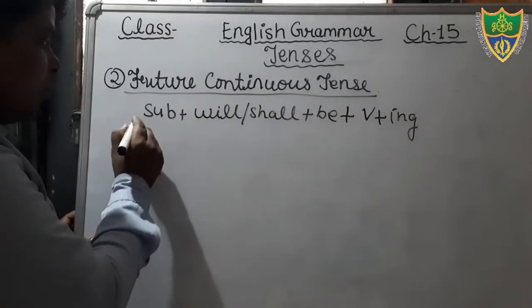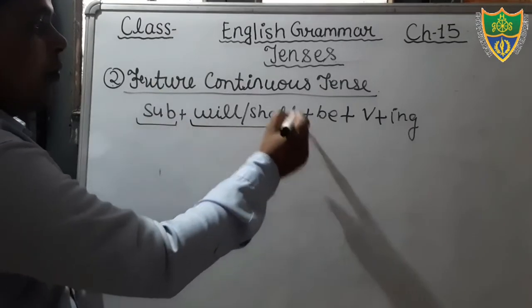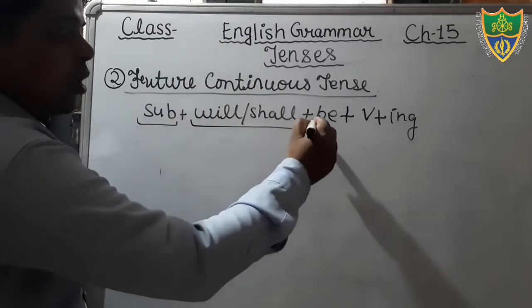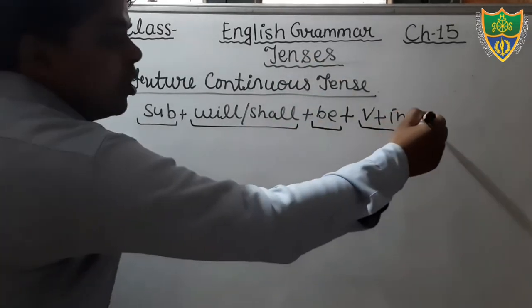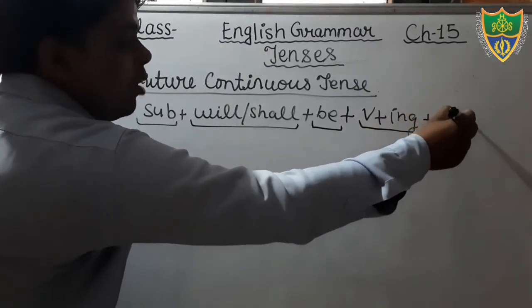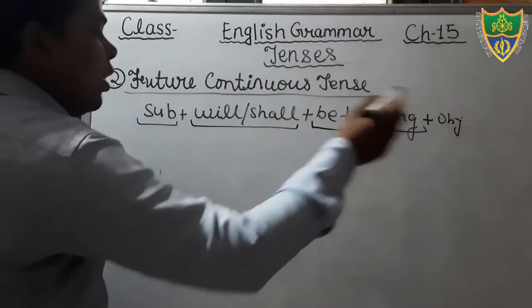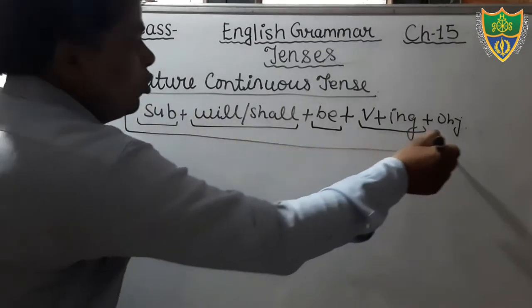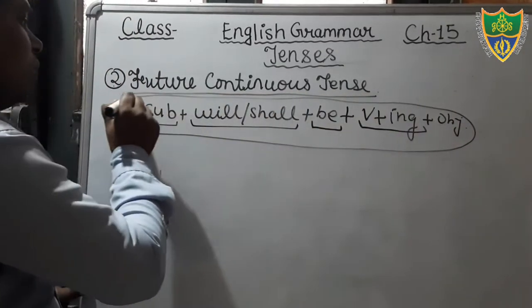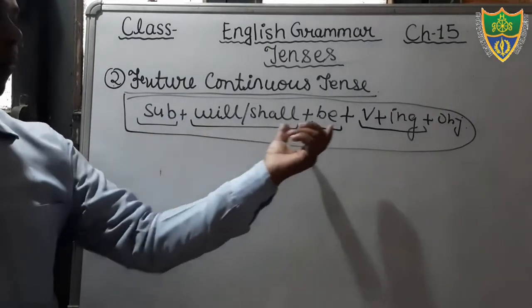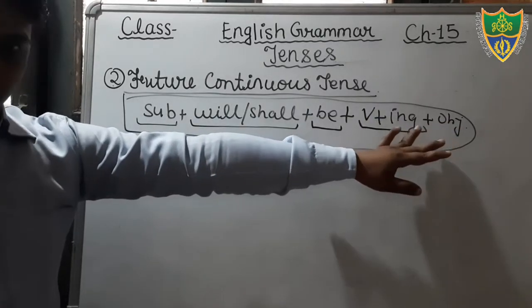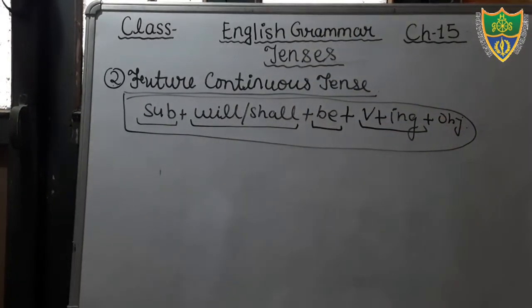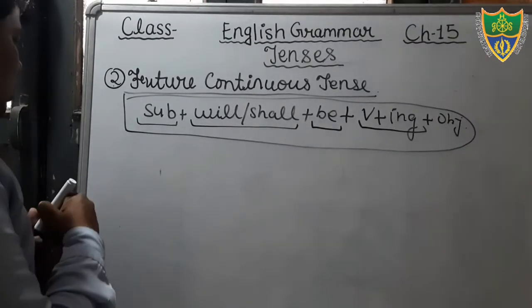You see, subject will be there. Then after that, helping verb will be there according to the subject. Then after that, be will be there. Then after that, verb plus ing will be there. If there is object, you will also mention object. If there is other information, you will also add there. Okay, so this is your structure. You can see subject, helping verb, be, then after verb plus ing, then after object. Okay, students. So you should keep in your mind this structure, and on the basis of this structure, we will construct the sentence. Just see.